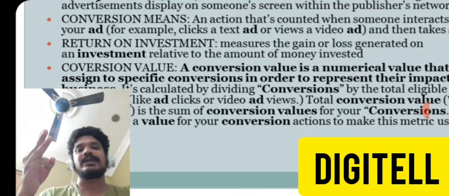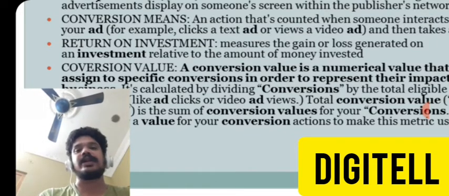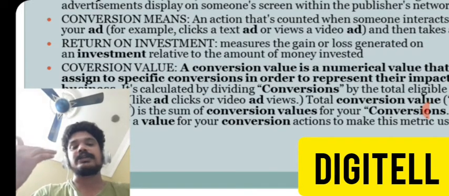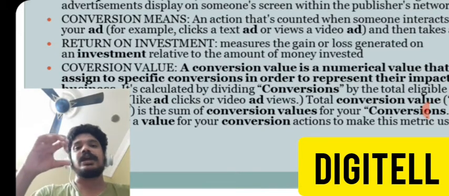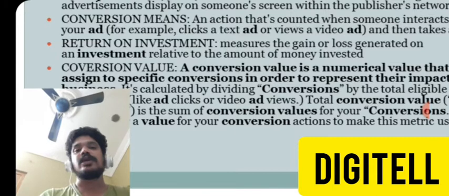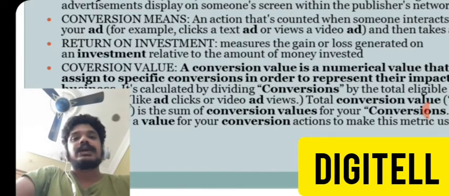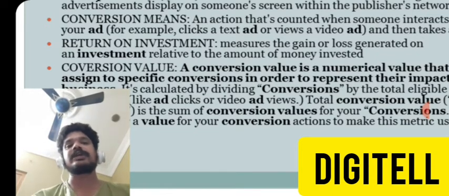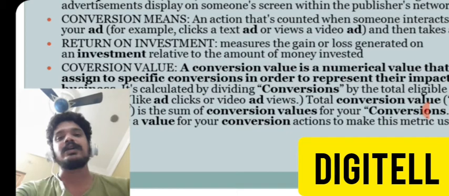The third point is interaction. If the traffic and interaction increase, then we have to give more value to those visitors. This is how the sales funnel and conversion value work. You have to calculate according to the interaction level of the customer.